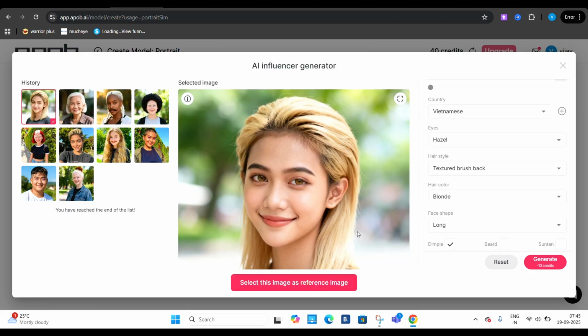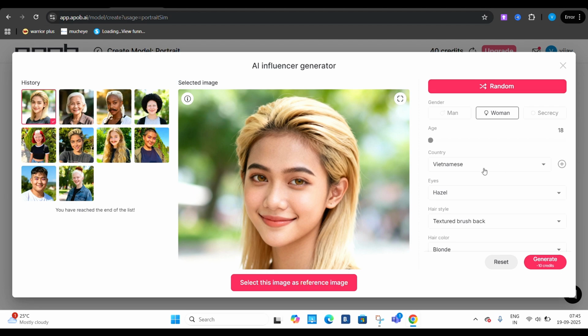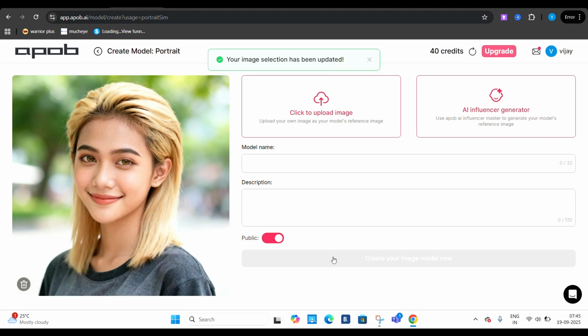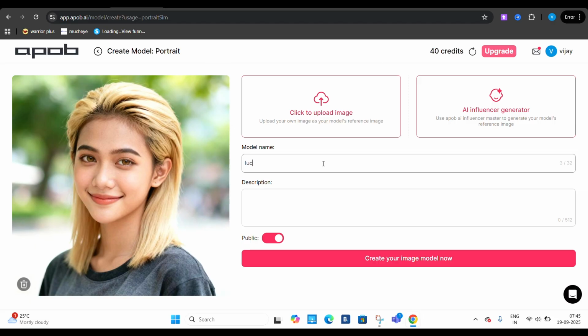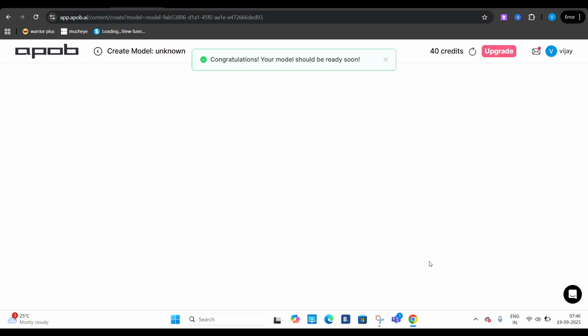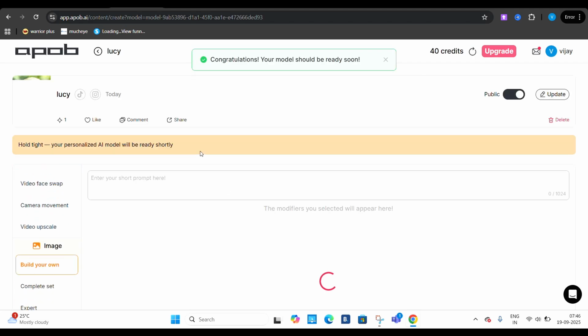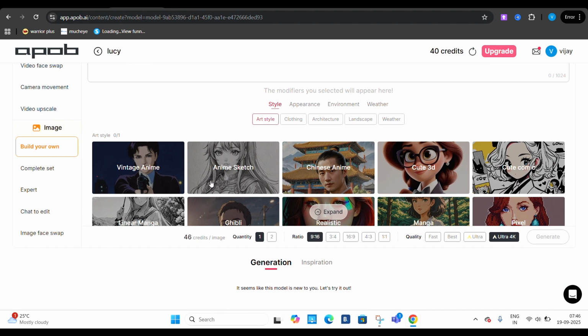So we got another image over here. This one looks really good. This is how you play around with the filters, and you can select this image as your reference image. Let's say your model name is Lucy, and you can add a description and create your image model now. So with Lucy, now you could be doing a lot of things.